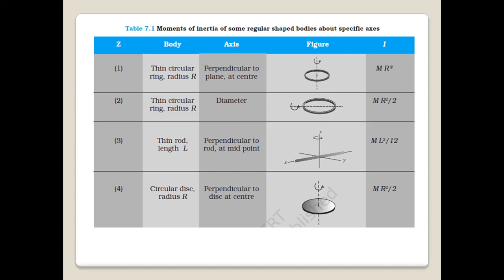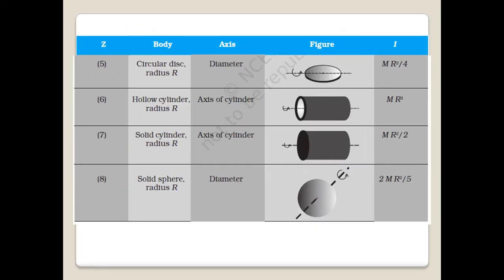So the disc will rotate about that axis and its moment of inertia is mr squared by 2. Number 5, the same disc has the axis of rotation along its diameter and it will rotate about that axis. Its moment of inertia changes to mr squared by 4.